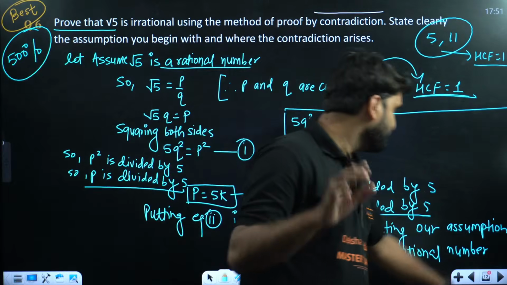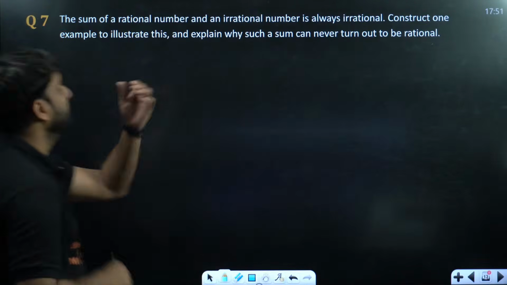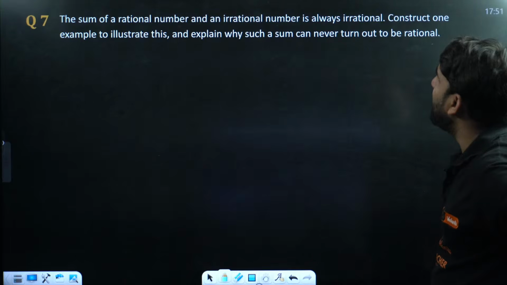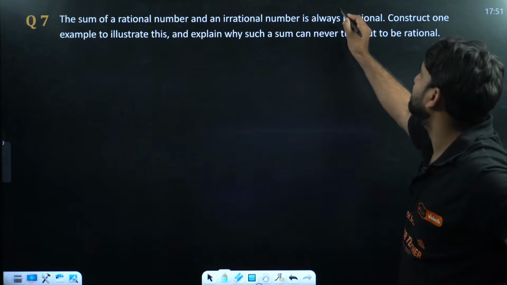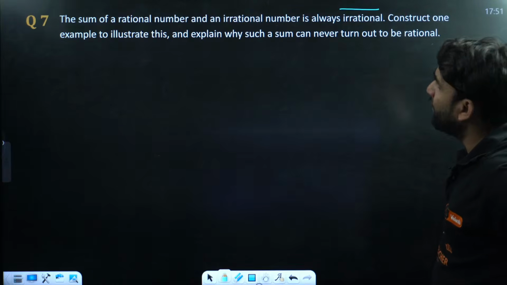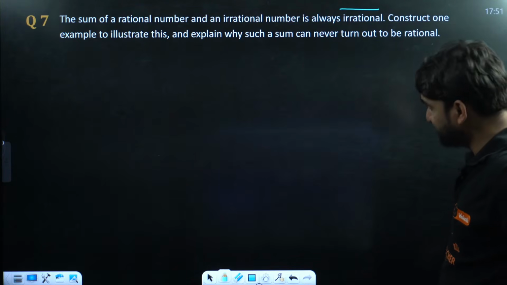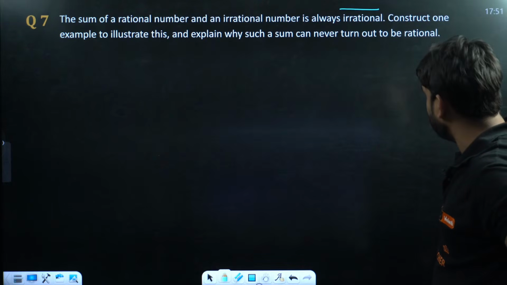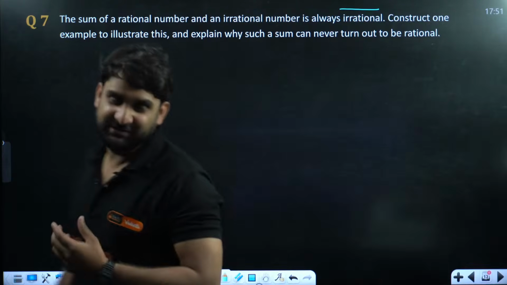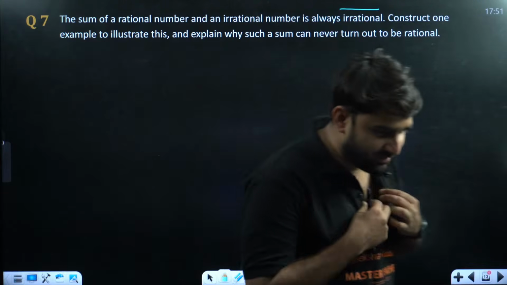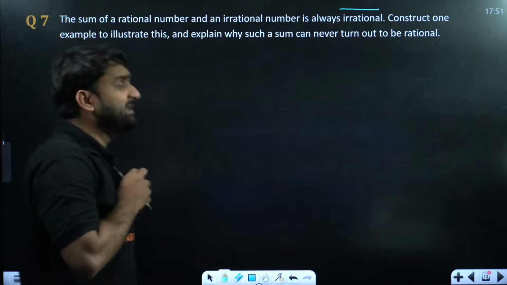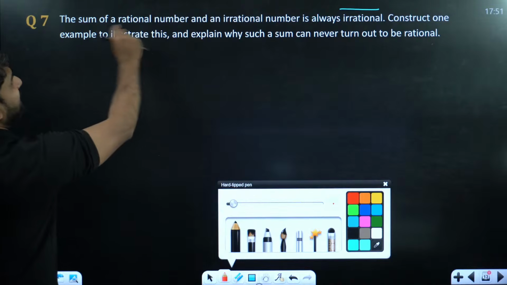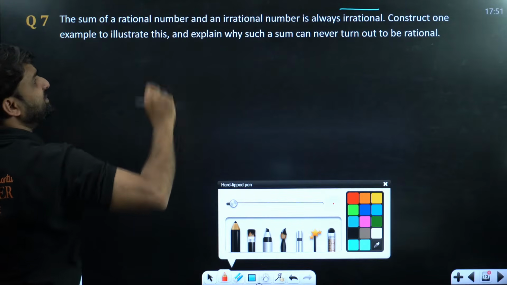Okay, moving ahead. Question number 7. Look at the question. The sum of a rational number and an irrational number is always irrational. This is correct. Construct one example to illustrate this and explain why such a sum can never turn out to be rational. It cannot be. So listen, champion. Who understood this question? Everyone, please listen. The sum of a rational number and an irrational number is always irrational.